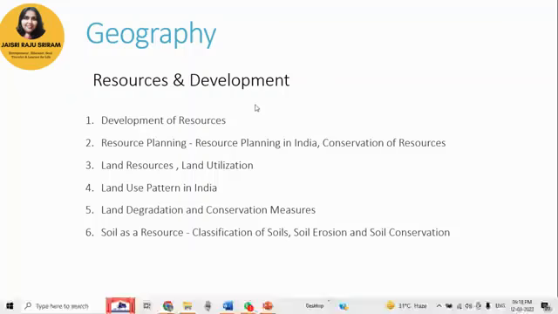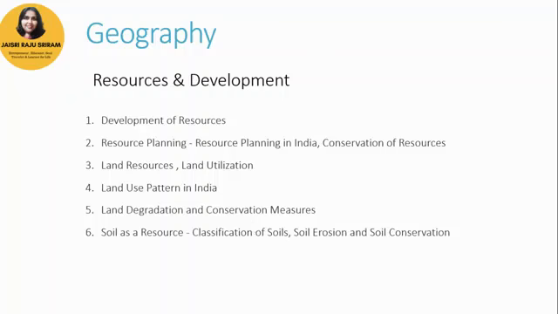Now in geography, we have the resources and development lesson, of which the most frequently asked questions have been about Agenda 21, resource planning, land degradation in India, distinguishing between renewable and non-renewable resources, the difference between Bangar and Khadar, and alluvial soil formation. Let me also have a quick look at land use pattern in India. All right. What are resources and how are they classified based on origin and exhaustibility? Different types of soil: which is the most common type of soil found in India? The answer is again alluvial soil.